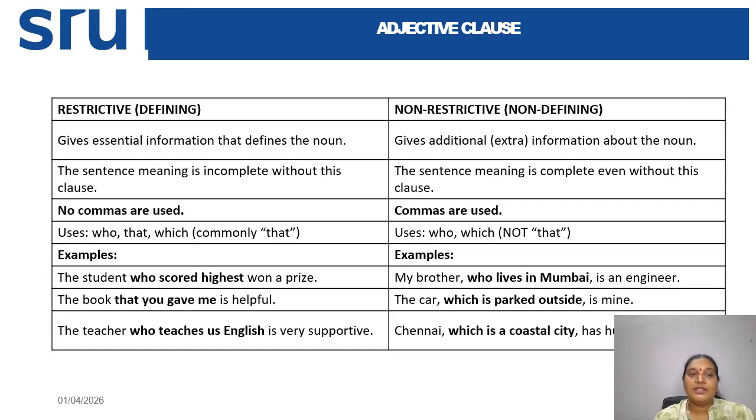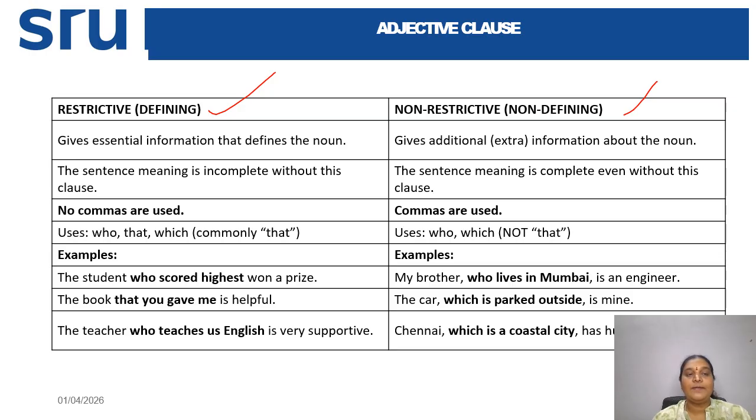In adjective clauses, we have two types: defining and non-defining, also called restrictive and non-restrictive clauses. The duty of a restrictive clause is to give essential information that defines the noun. Whatever information in the sentence is essential to define the noun is given by this restrictive or defining clause.